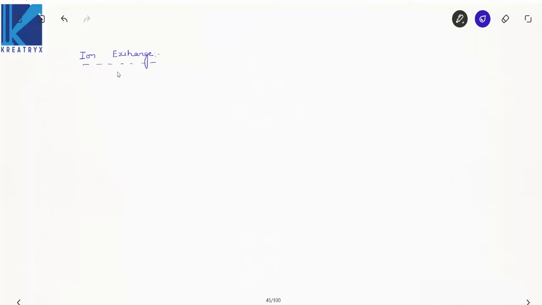It is a reversible reaction where an ion from solution is exchanged for a similarly charged ion attached to an immobile solid particle, which is either naturally occurring inorganic zeolite or synthetically produced organic resins. This is the crux of ion exchange. I will summarize this into one crisp point.